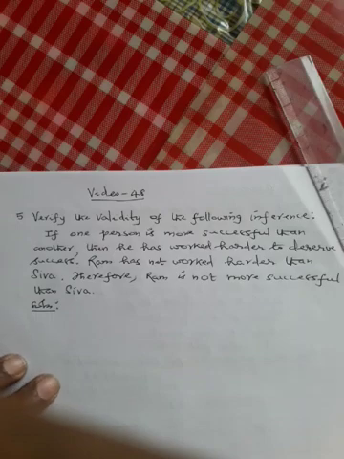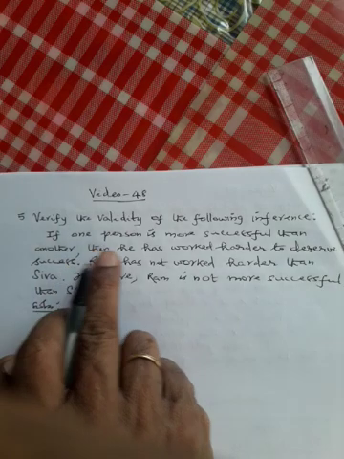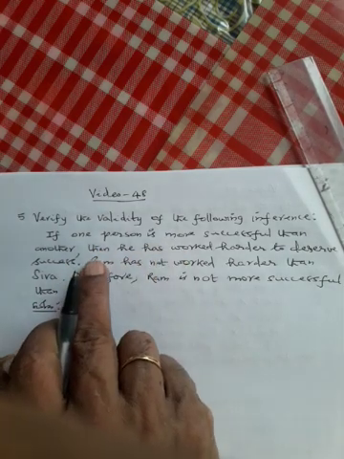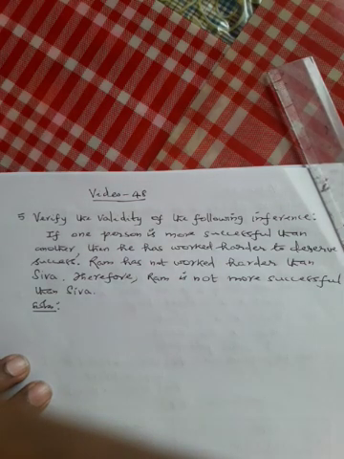Video 48. Verify the validity of the following inference. If one person is more successful than another, then he has worked harder to deserve success. Ram has not worked harder than Shiva. Therefore, Ram is not more successful than Shiva. Okay.